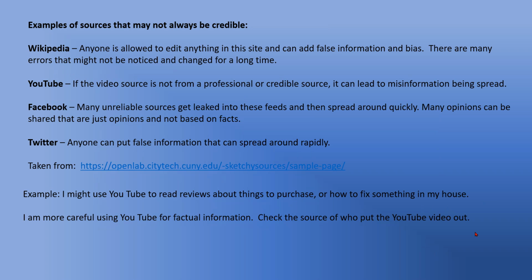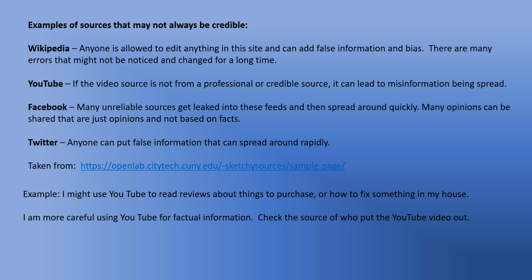Okay, this is a lot of text, but let's get through it. Some examples of sources that may not always be credible. Wikipedia. Of course, when you do a Google search, Wikipedia is one of the first things that shows up. Well, Wikipedia, it's great and everything, but it is a site that allows anybody to give information.